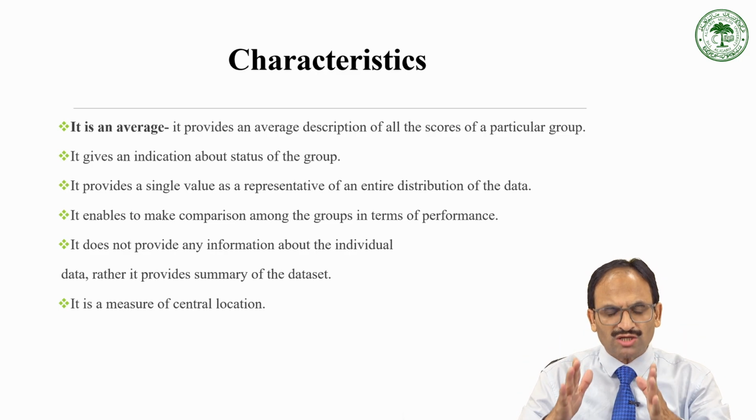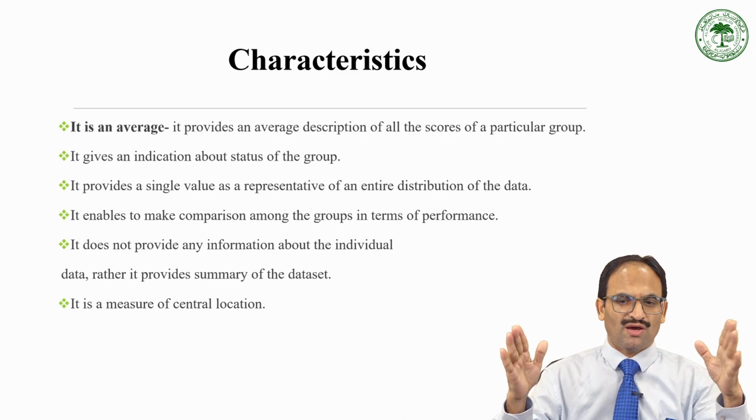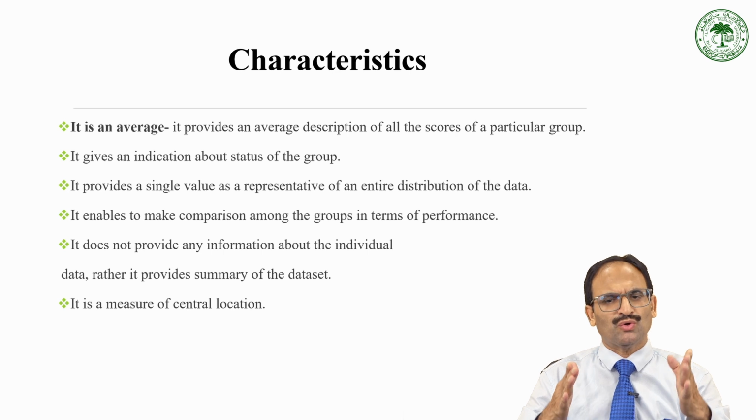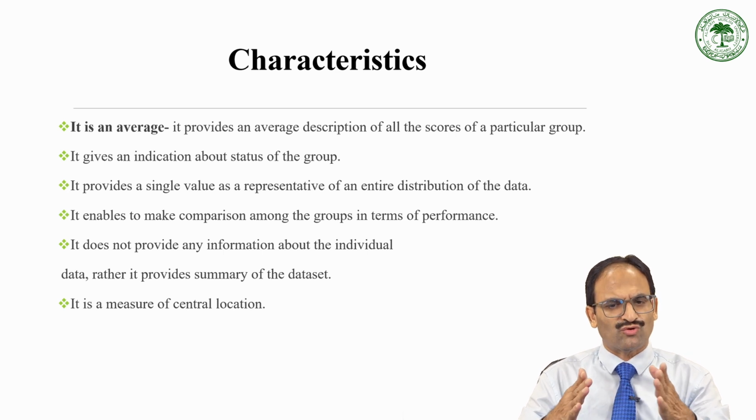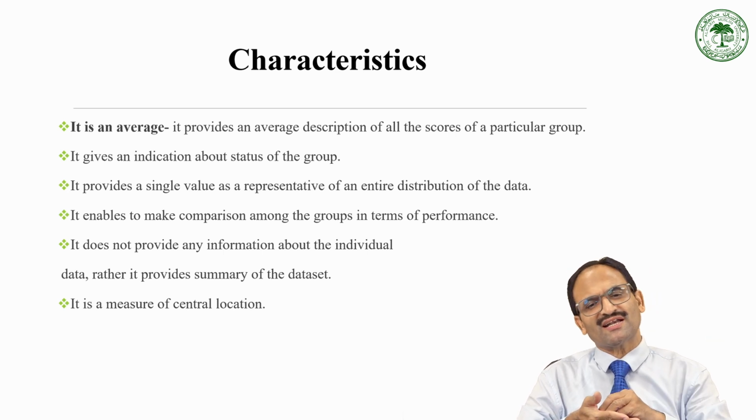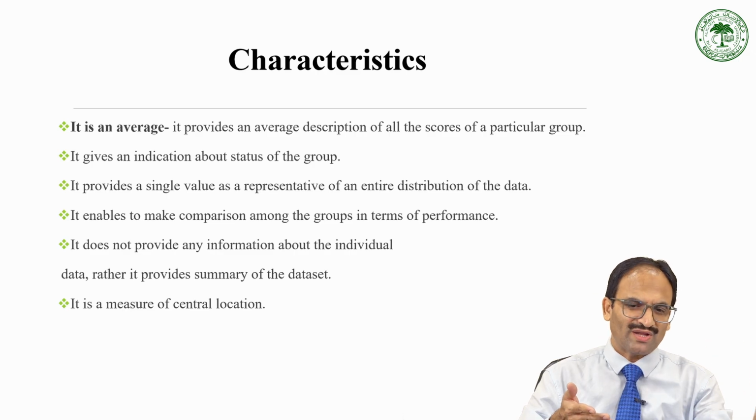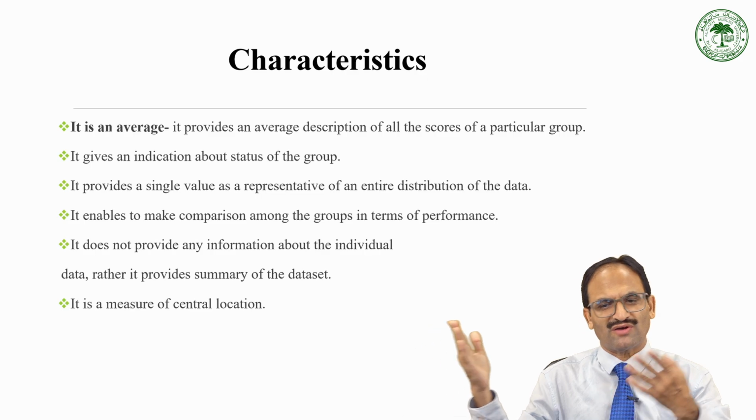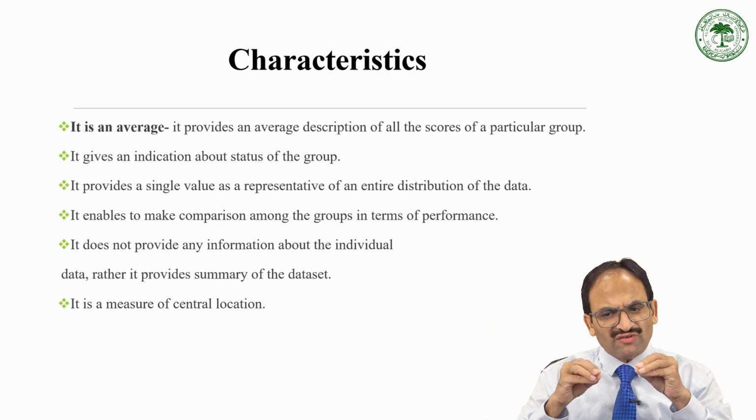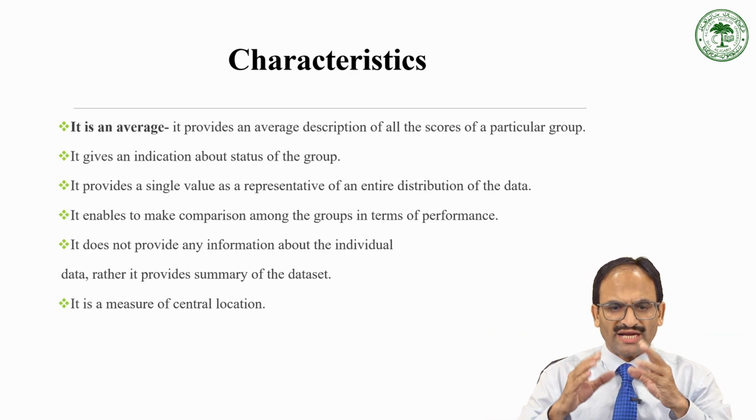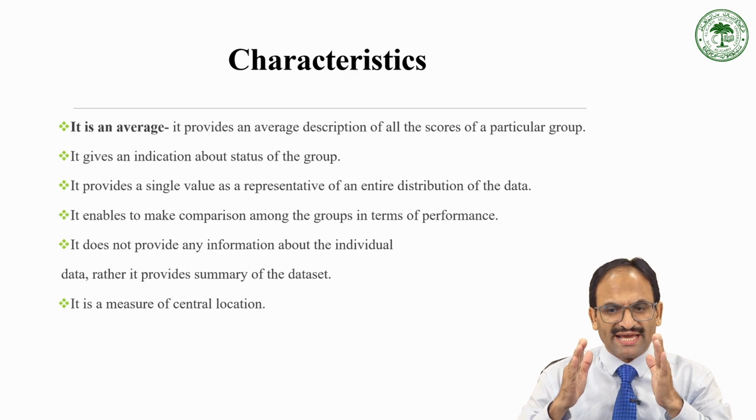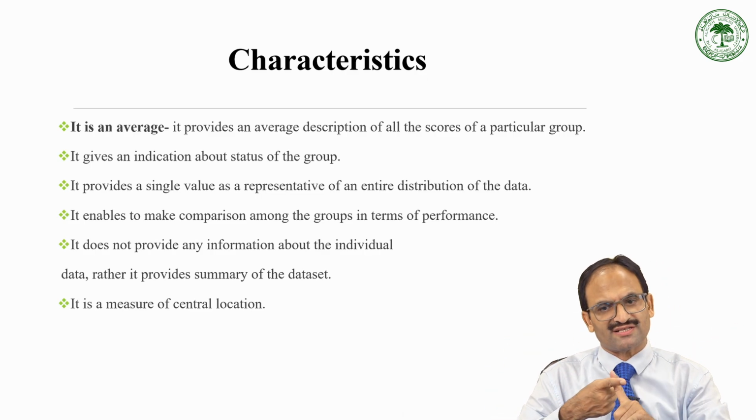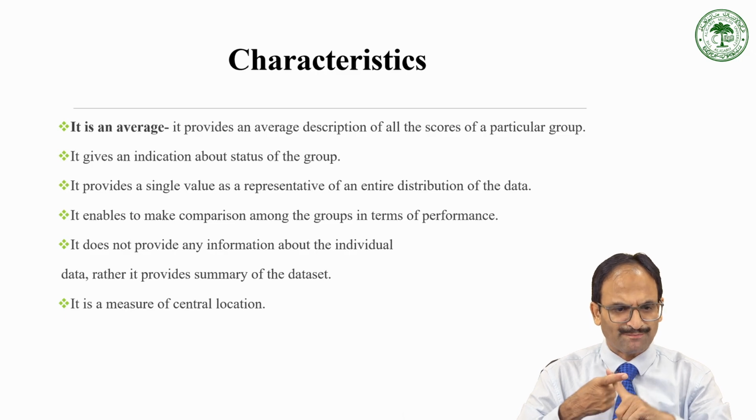It will not talk about the extremes. What are the extremes? Someone performing very poorly will have 3 or 4 marks. The measure of central tendency will not be that poor, nor will it be very high, like 19 out of 20 or 20 out of 20. It will be such a value that tells the average behavior of that particular group. So this is the first characteristic of the measure of central tendency.